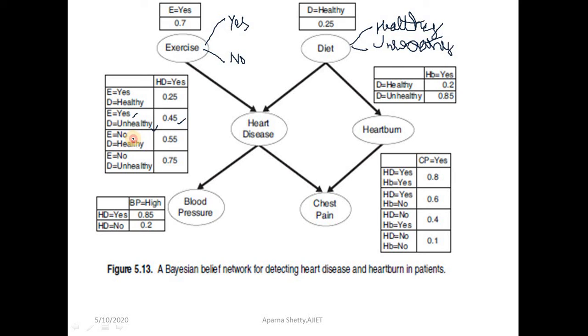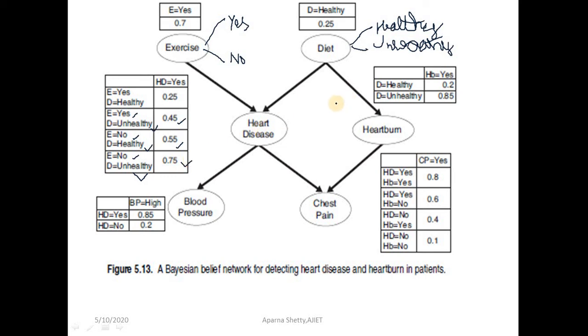Exercise no, diet healthy, heart disease yes is 0.55. Exercise no, diet unhealthy, heart disease yes is 0.75.